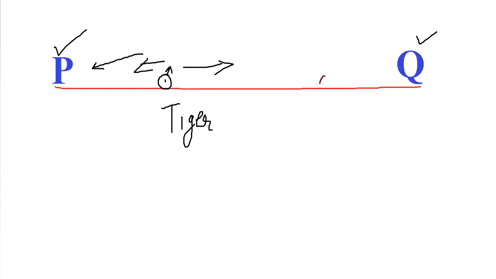But if another person is standing at this place, let's name him A. Another person is at A. If any other tiger came to this place, then at this time A will run towards Q, not towards P, because this time for A, Q is nearer than P. A के लिए Q नजदीक में है और P दूर में है, तो A किधर दौड़ेगा?